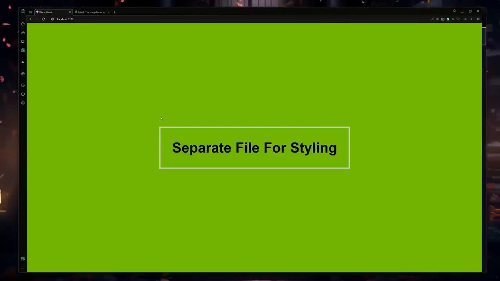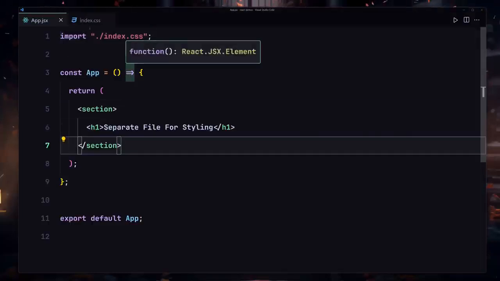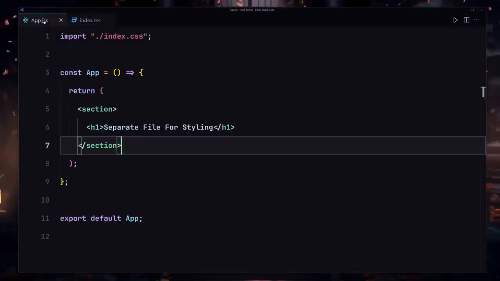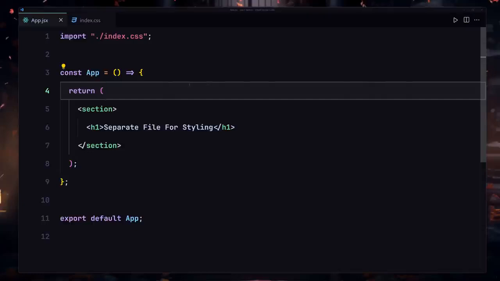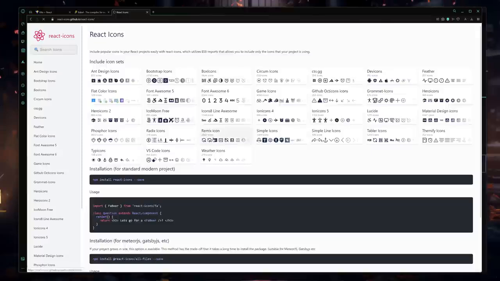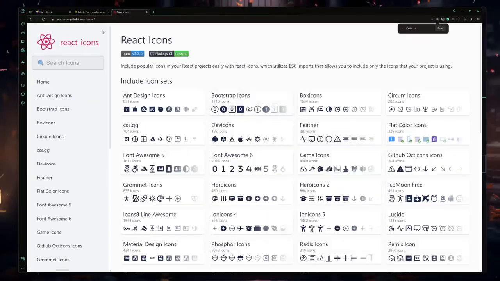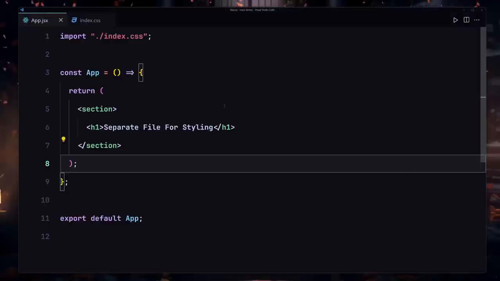So yeah, this is how we are going to be styling our component by using an inline and separate object, and also the index.css file. And now let's talk about the icons, like how we are going to be adding icons in our project. To do that, there are a lot of icon libraries for React.js, but this one is a bit popular one, and this is a React.js icon library.